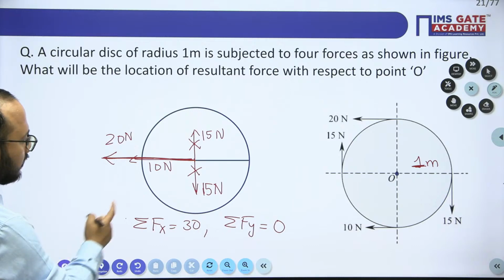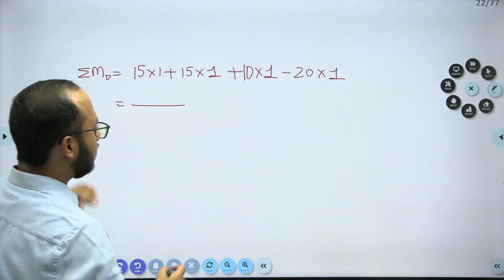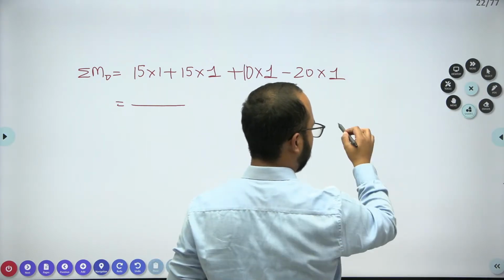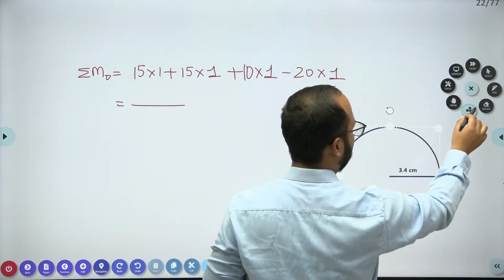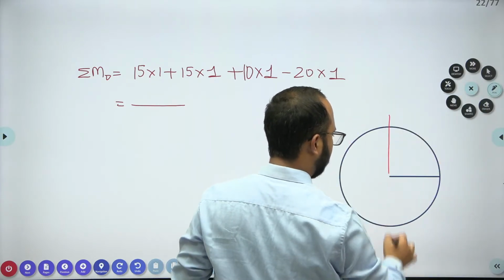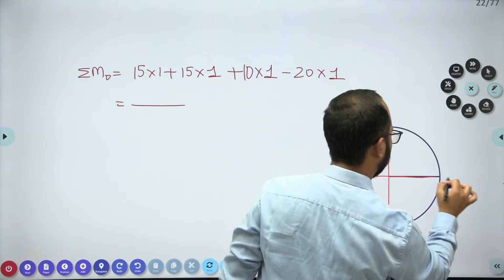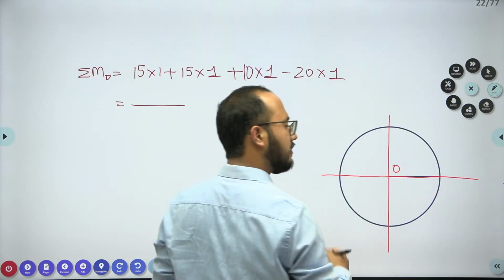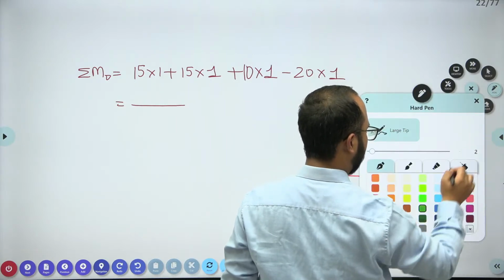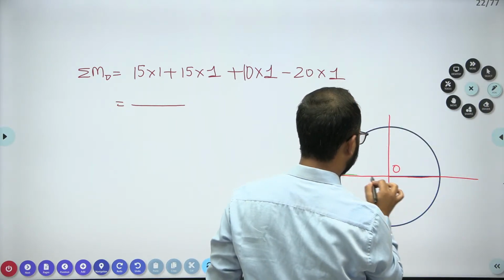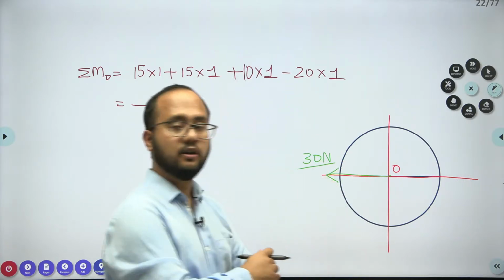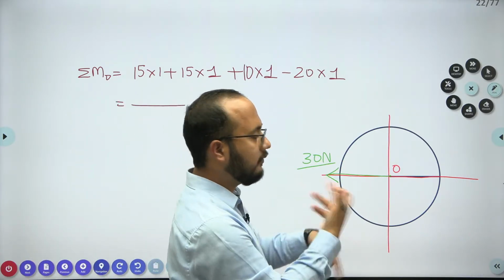So simply, we have calculated the moment value. Now see, we'll use again this circular plate. Let's suppose this is the point A we are having. Resultant value we got what? 30 Newton in this left direction. I hope this 30 Newton value is clear, and a moment value will also be there.